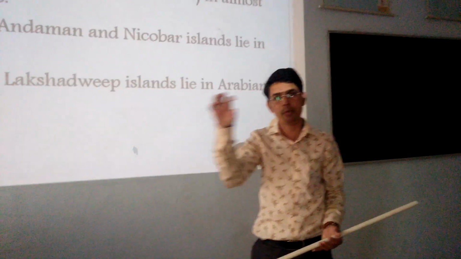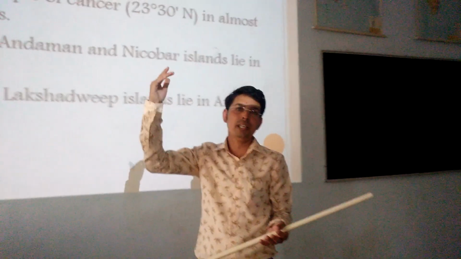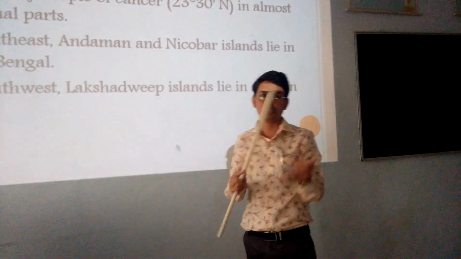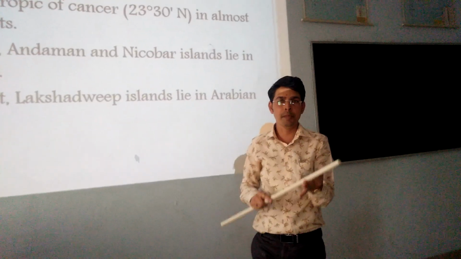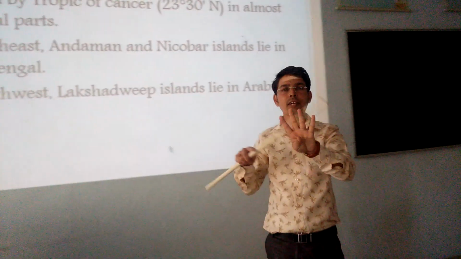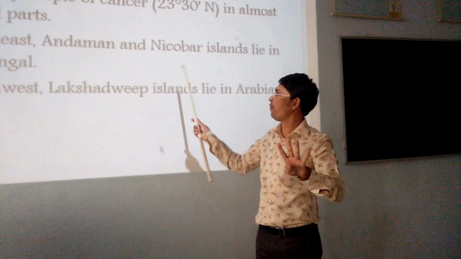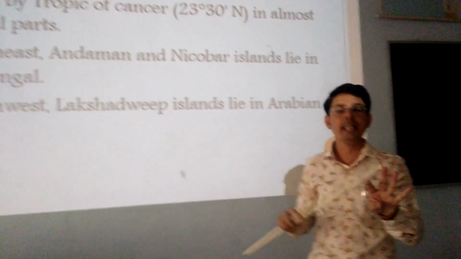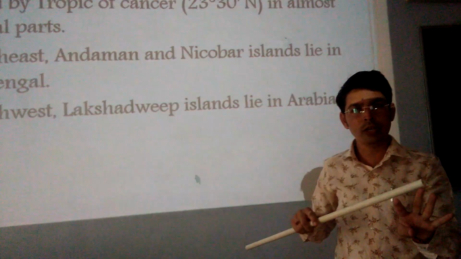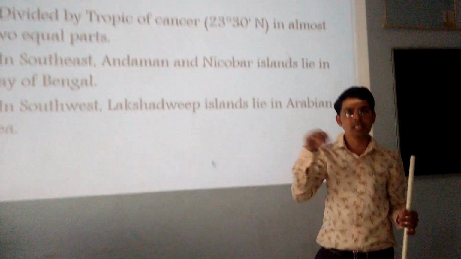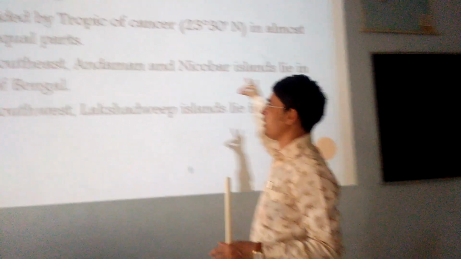So you will select Jammu and Kashmir because you know that the Tropic of Cancer does not pass from Jammu and Kashmir. Gujarat is there, Rajasthan is there, Madhya Pradesh is there, and Jammu and Kashmir. The 4 options are there. In that, which is the state from where the Tropic of Cancer is not passing? So Jammu and Kashmir can be the answer. If it is going to be Himachal Pradesh, you can tick that one because you know from these 3 states the Tropic of Cancer is passing.